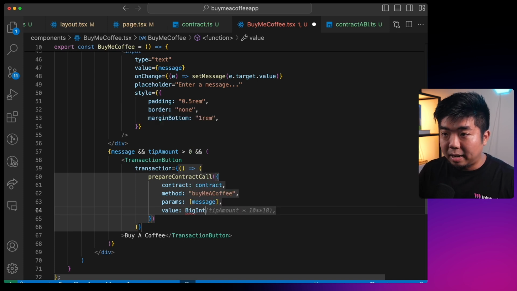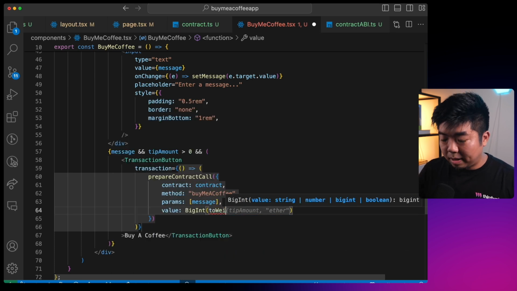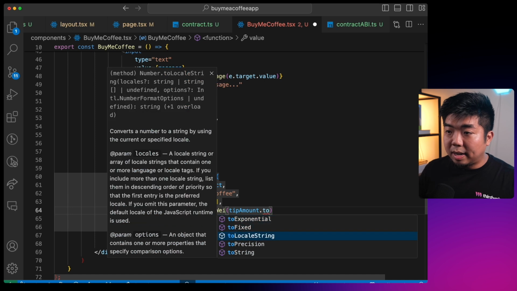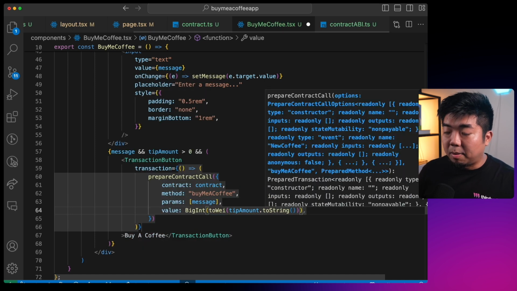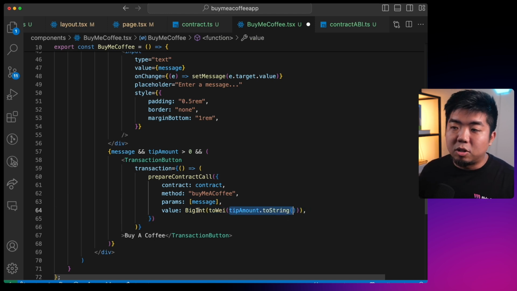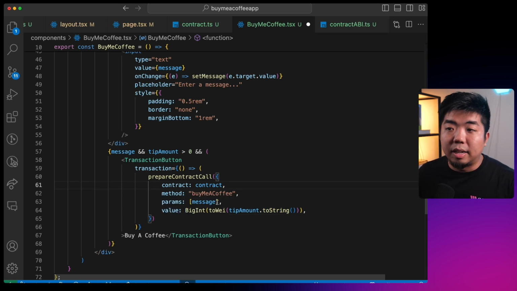So we're going to say BigInt here, and then use toWei from thirdweb and provide it the tip amount, .toString, and there we go. So again, we're providing it with a big int of the wei amount. We're converting our tip amount to wei and then changing it to a big int, and we're supplying that as the value which we are sending with the function that we're calling.